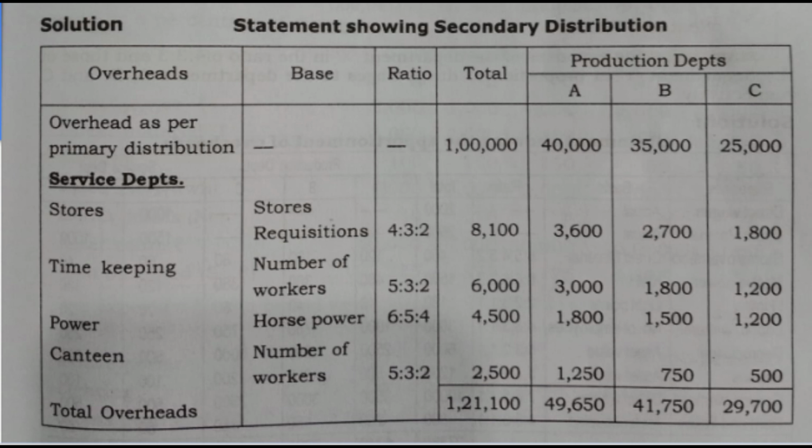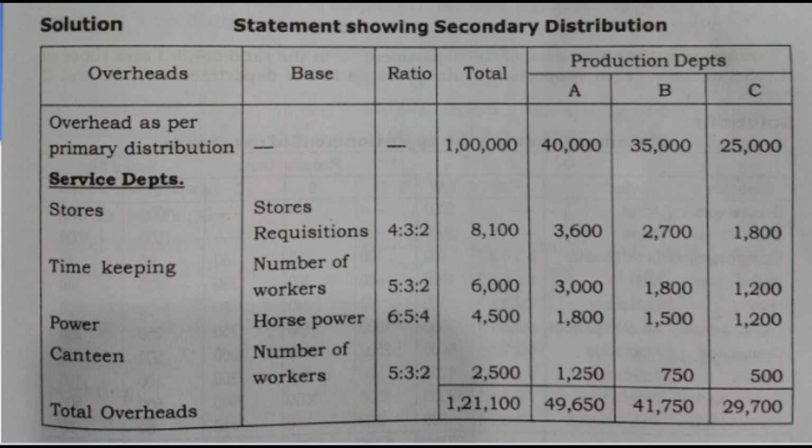First, service department stores, and the basis is stores requisitions in the ratio 4:3:2. Then second, service department timekeeping, basis of apportionment number of workers, ratio 5:3:2. Then third, service department power, basis of apportionment horsepower, ratio 6:5:4.